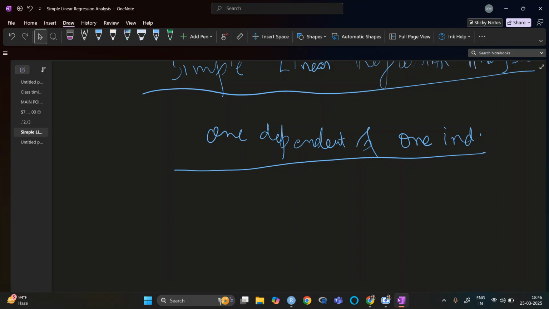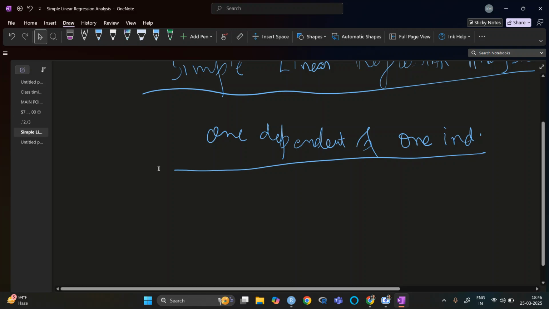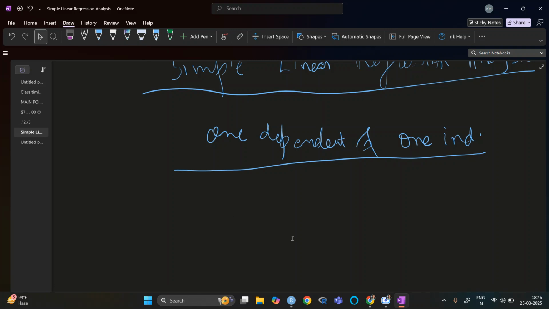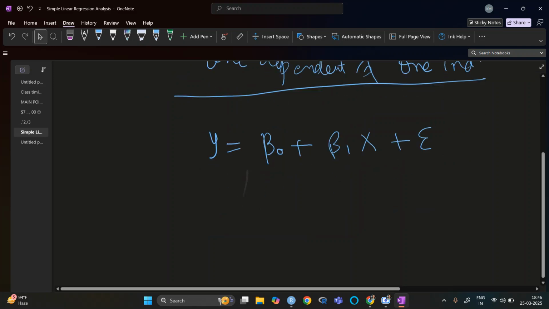The simple one is basically the data we have taken, where there is one independent and one dependent variable. The number of balls was independent and the number of runs was dependent on the balls. So in the simple linear regression analysis, we have y is equal to beta naught plus beta 1 x plus epsilon.